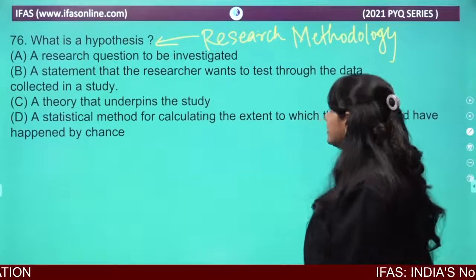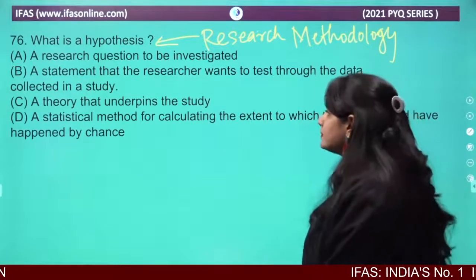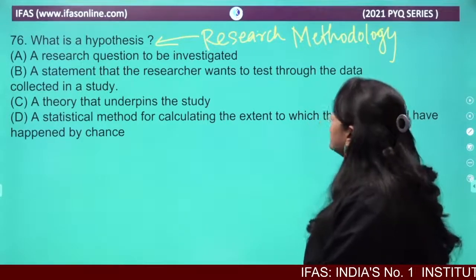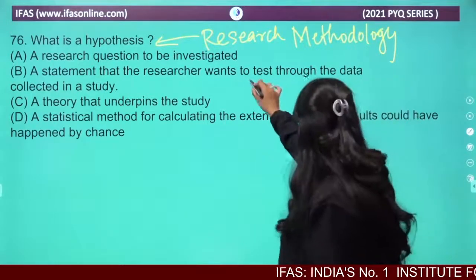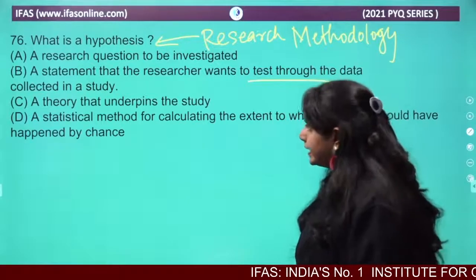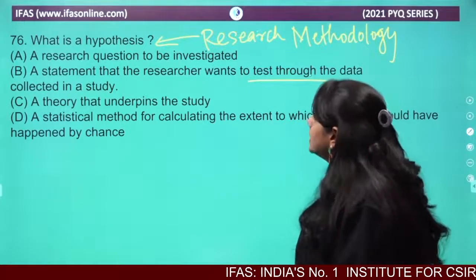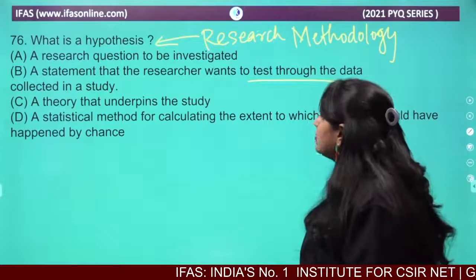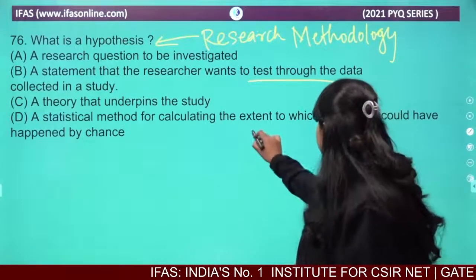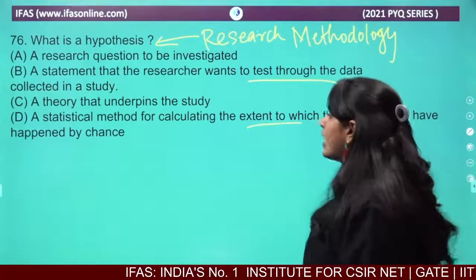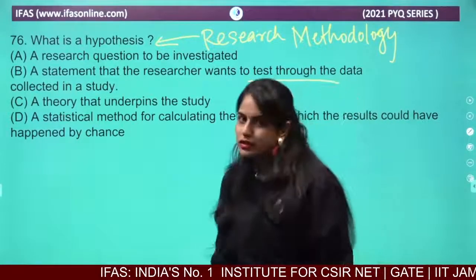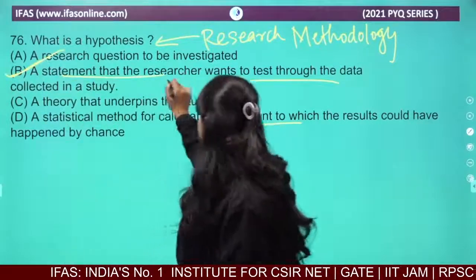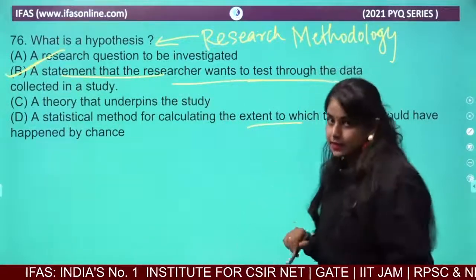So let's see which statement suits our answer. A research question to be investigated. A statement that the researcher wants to test through the data collected in a study. A theory that underpins the study. A statistical method for calculating the extent to which the results could have happened by chance. Which one is correct? Option B is correct: a statement that the researcher wants to test.